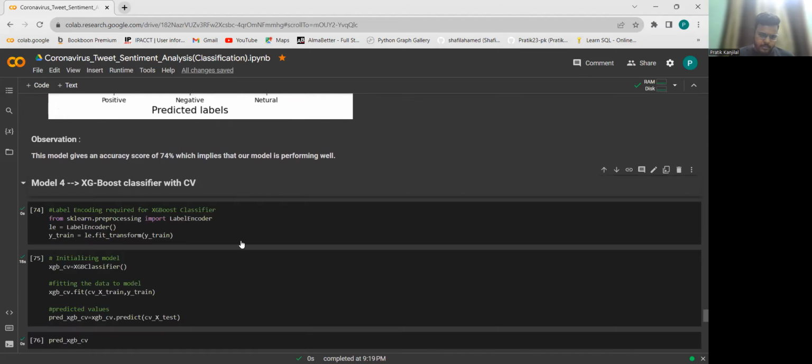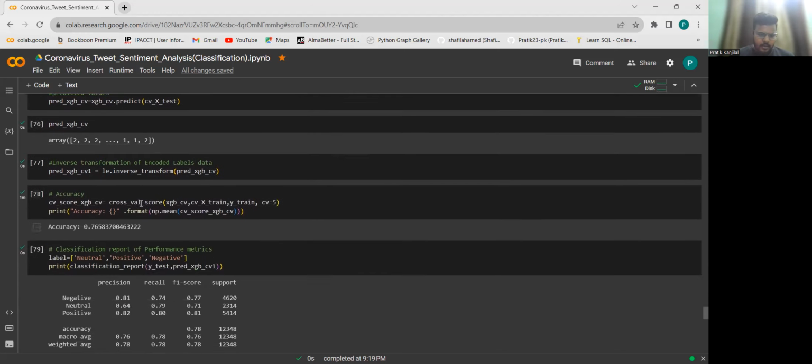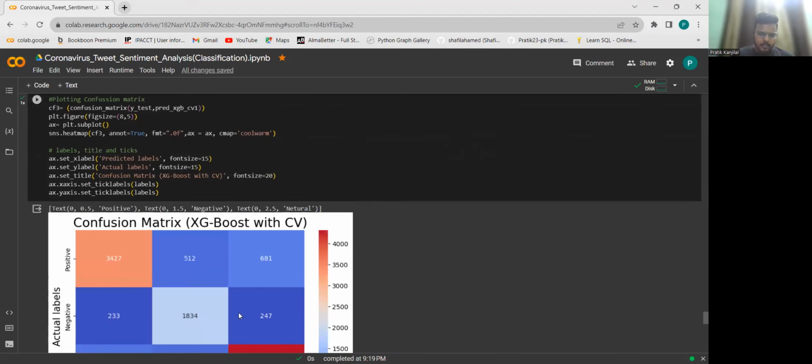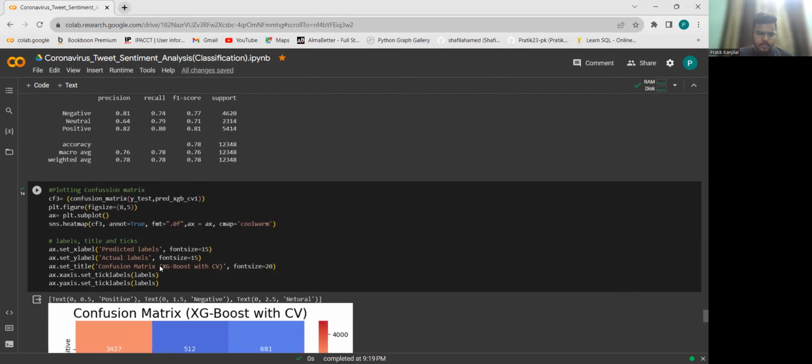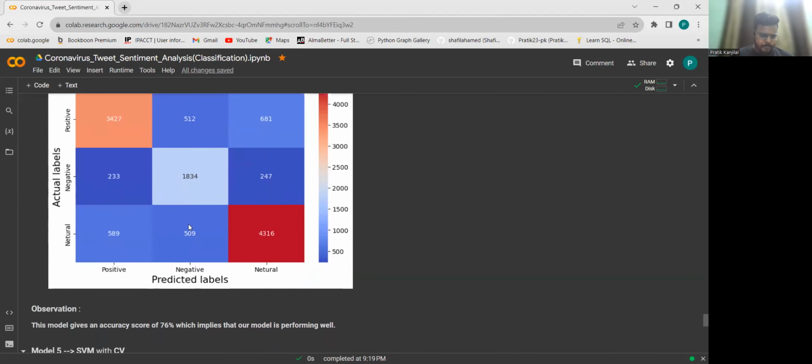Now coming to the XGBoost classifier using count vectorizer, this is how the accuracy looks for this model. We are doing the same steps for each and every model, and this is how the confusion matrix looks. So this model gives 76% accuracy.